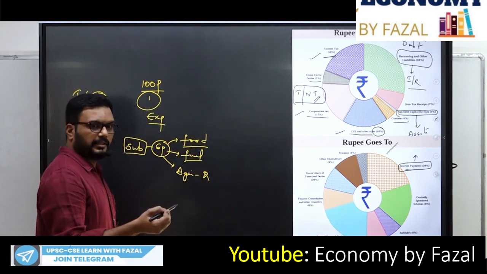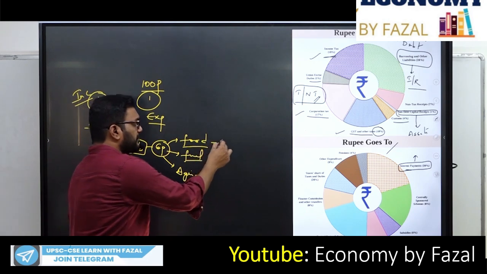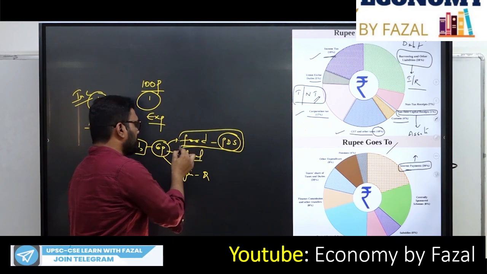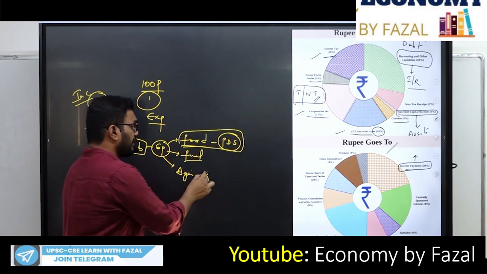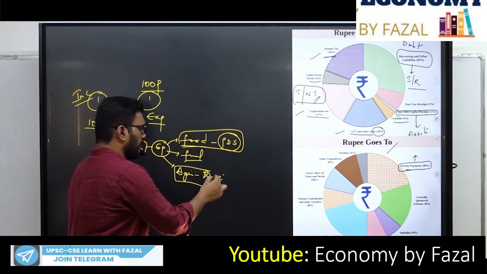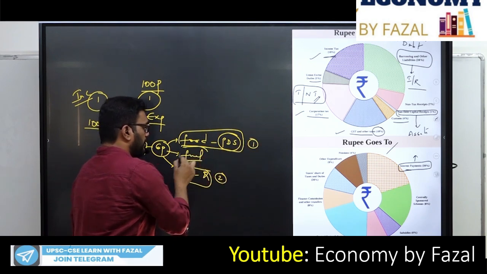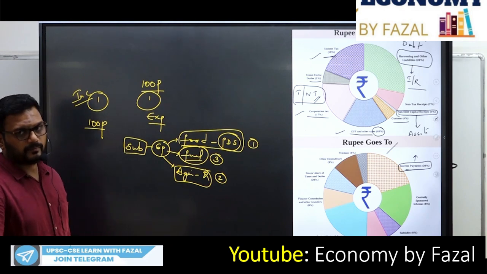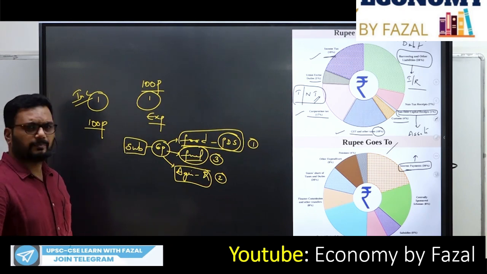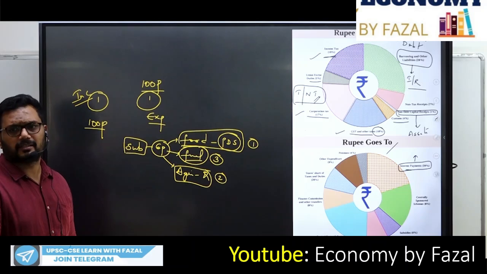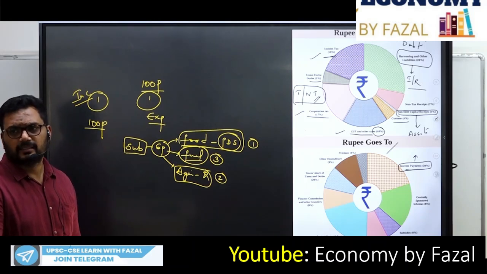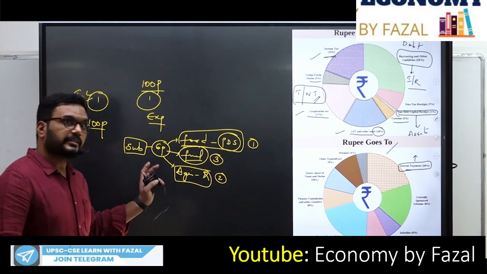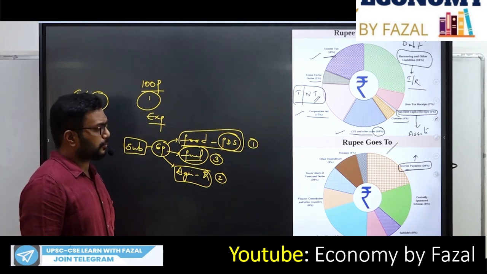So the maximum subsidy is PDS. On the PDS itself, you give at very low prices. So PDS will be the highest in this 6 paisa. Second will be subsidies given to the agriculture sector, and fuel occupies the third one. Fuel covers the Pradhan Mantri Ujjwala Yojana or any other benefits giving subsidized cylinders, etc. Then it comes into the third component. So within subsidies also he can ask questions.